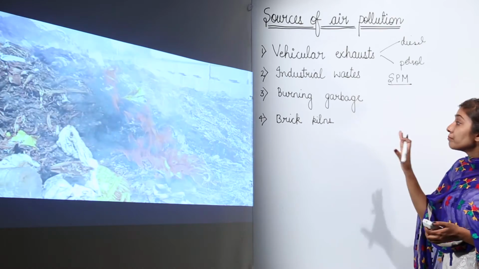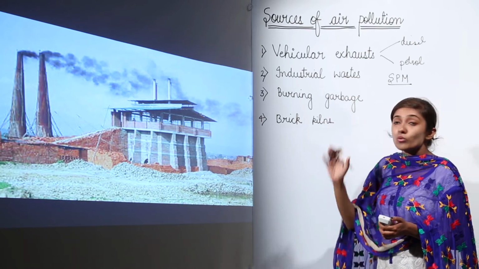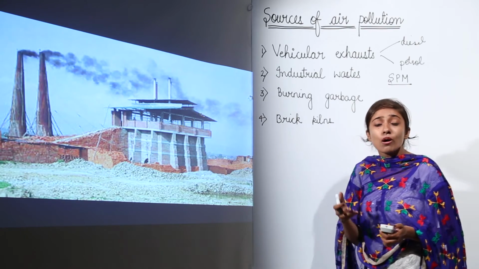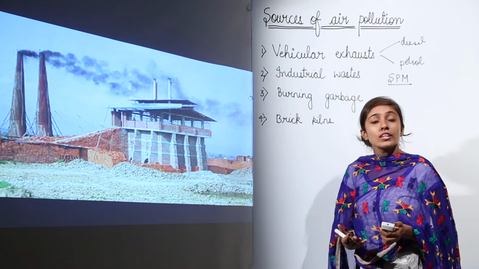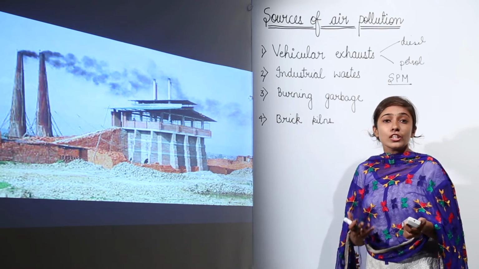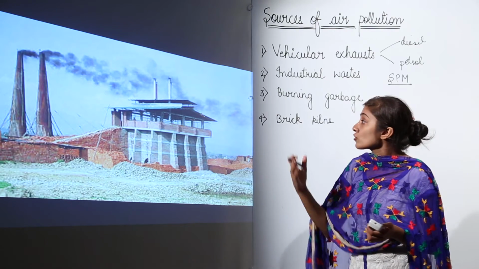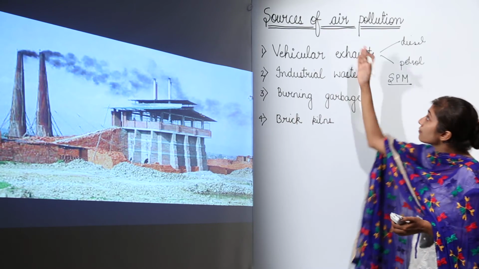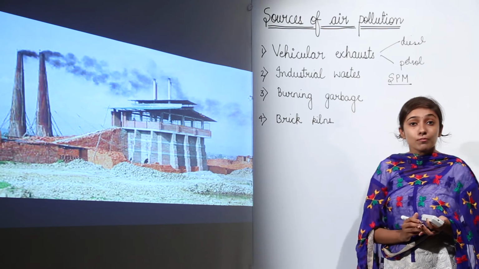Then we have brick kilns. Now, brick kilns also lead to air pollution because a large amount of coal is burnt in brick kilns. So, when large amount of coal is burnt, definitely it is going to lead to the emission of gases such as carbon dioxide, right. So, this is also going to lead to air pollution. So, these are the four major sources of air pollution.